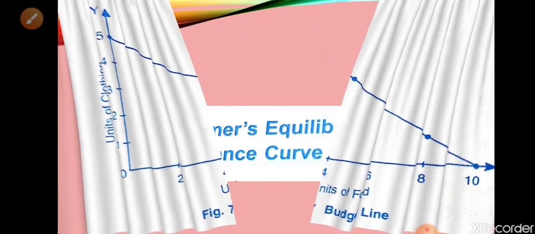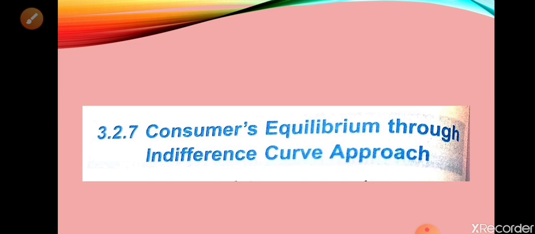consumer's equilibrium through indifference curve. Let me first explain what consumer's equilibrium is. A consumer attains his equilibrium when he maximizes his total utility given his income and the prices of commodities.